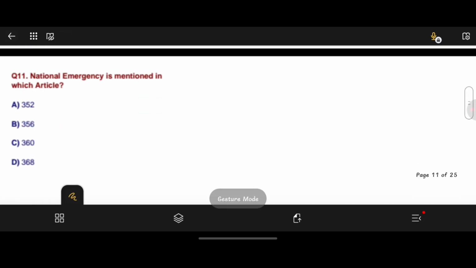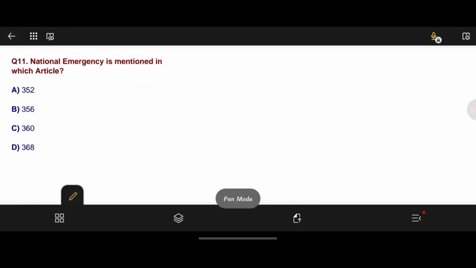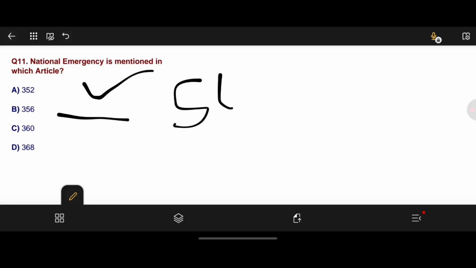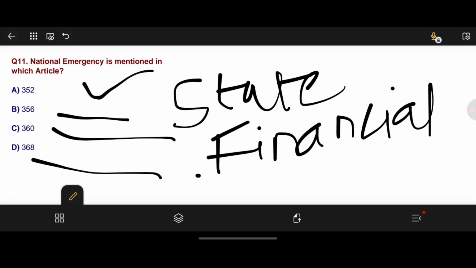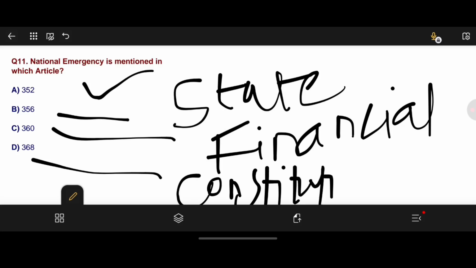Moving to question number 11. National emergency is mentioned in which article? Your options are 352, 356, 360, 368. Your option A is the correct answer, 352. 356, state emergency. 360, financial emergency. And 368, constitutional amendment.